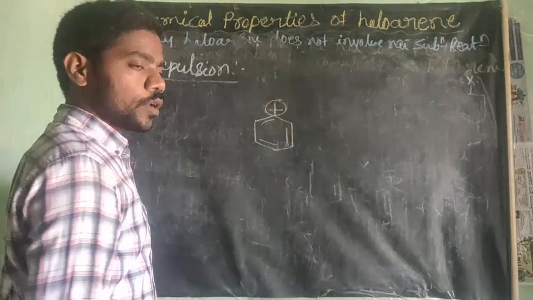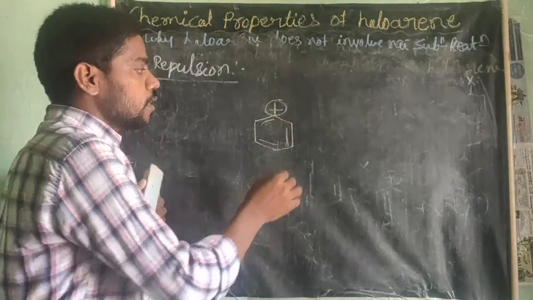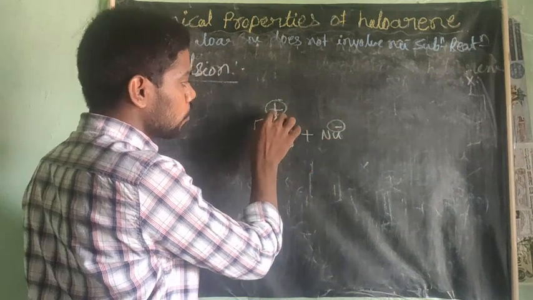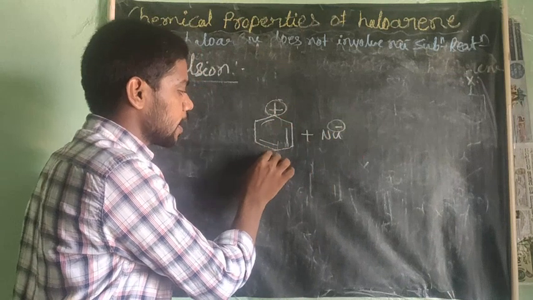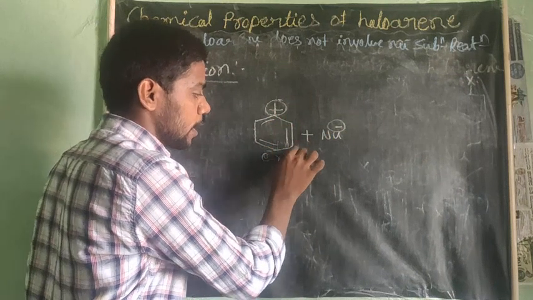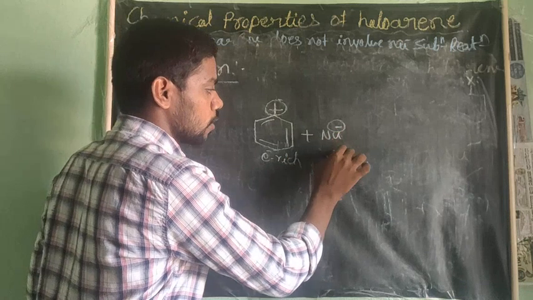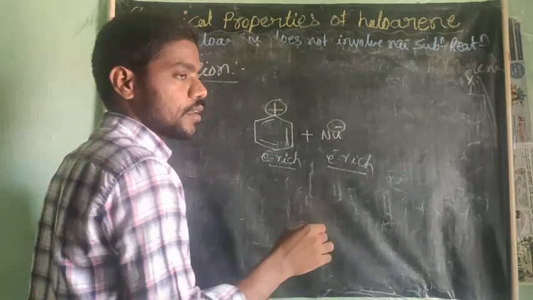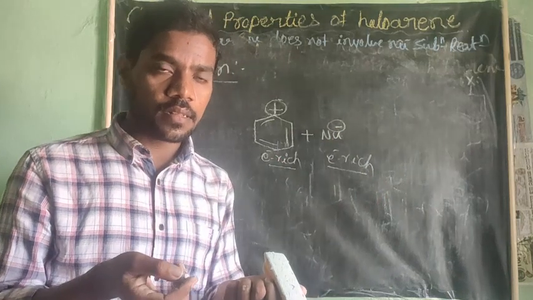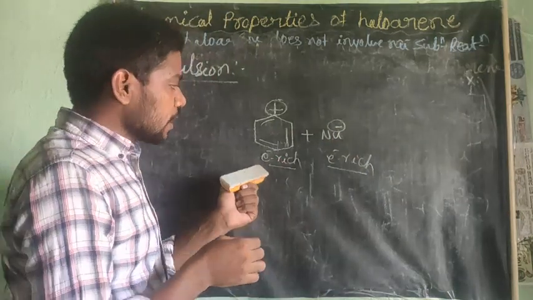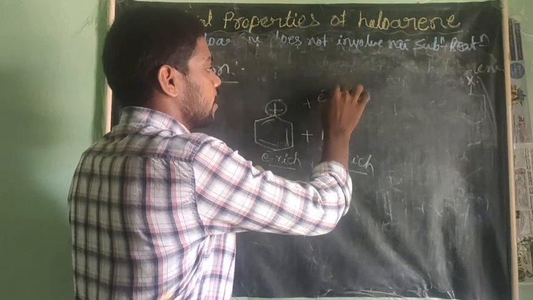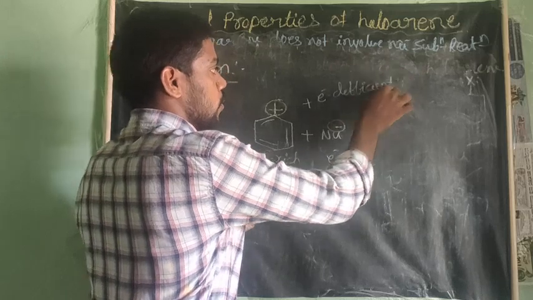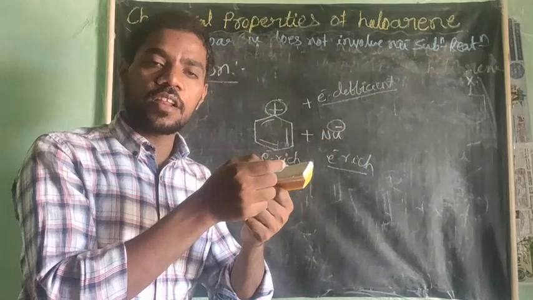If the phenyl carbocation is formed, the nucleophile has to attack it. This carbocation is electron rich, and this nucleophile is also electron rich. If both are electron rich, will any reaction take place? No. If it is electron rich, we have to add an electron deficient compound. Therefore, an electron rich reaction does not occur.